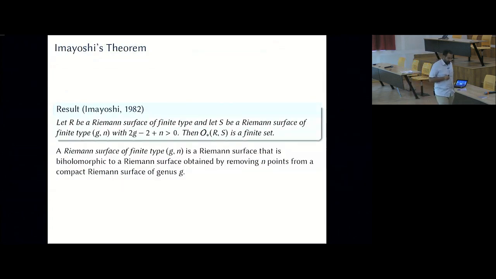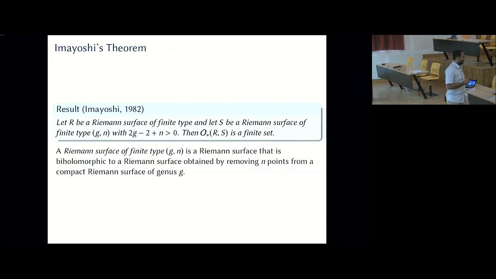Now, the result of de Franchis was generalized by Imayoshi in 1982 to non-compact Riemann surfaces. So you start with any Riemann surface R of finite type, and let S be a Riemann surface of finite type (g, n) with 2g minus 2 plus n greater than 0. Then the space of non-constant holomorphic mappings from R into S is a finite set. Let me just define what I mean by a Riemann surface of finite type (g, n). It's just a Riemann surface that's biholomorphic to a Riemann surface obtained by removing n points from a compact Riemann surface of genus g.